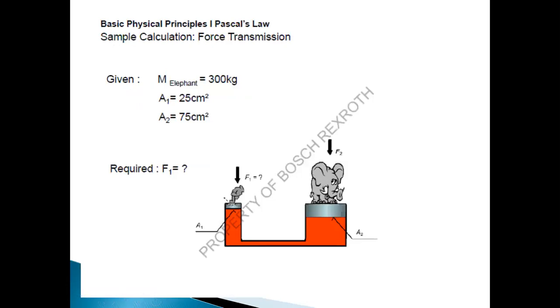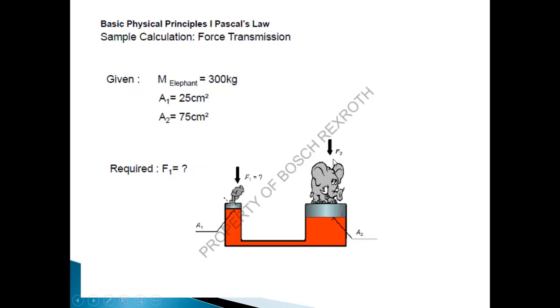If we do a calculation, let's say the mass of the elephant is 300 kilograms, and the area of the piston on which the elephant is standing is 75 centimeter square. The area of the piston on the effort side is 25 centimeter square. What is the required force to uplift this elephant?